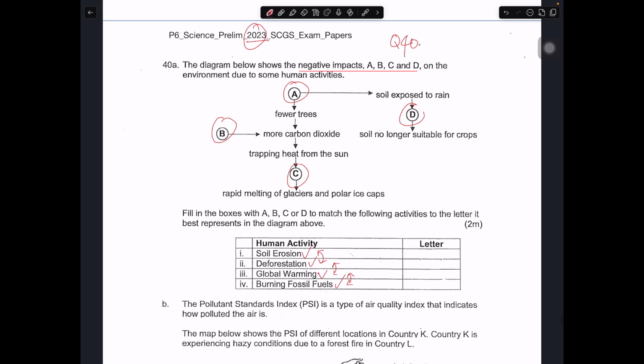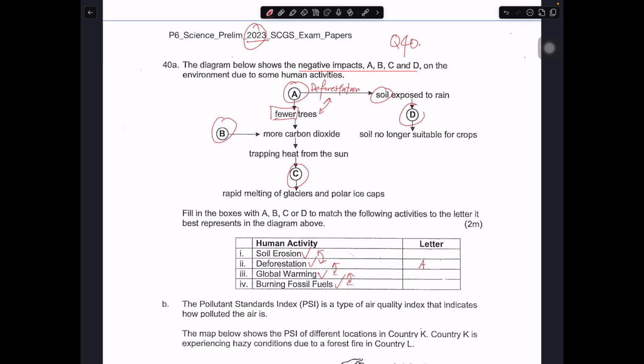So let's take a look at A first. Okay, fewer trees. So straight away A is fewer trees, and A leads to soil exposed. So in this case, A must be deforestation. Okay, deforestation, it leads to fewer trees. Okay, so this is a logical reasoning.